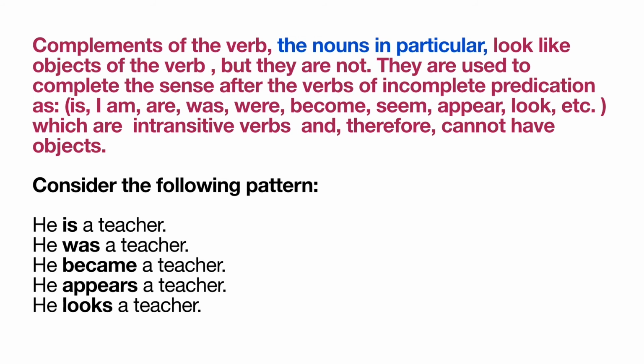Consider the following examples. He is a teacher. He was a teacher. He became a teacher. He appears a teacher. He looks a teacher. Teacher cannot be the object of any of the verbs of incomplete predication. It is there to complete the sense or complete the predicate and therefore called the complement.